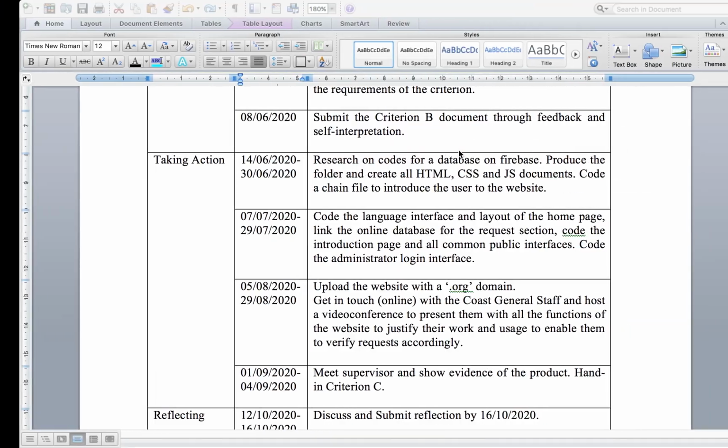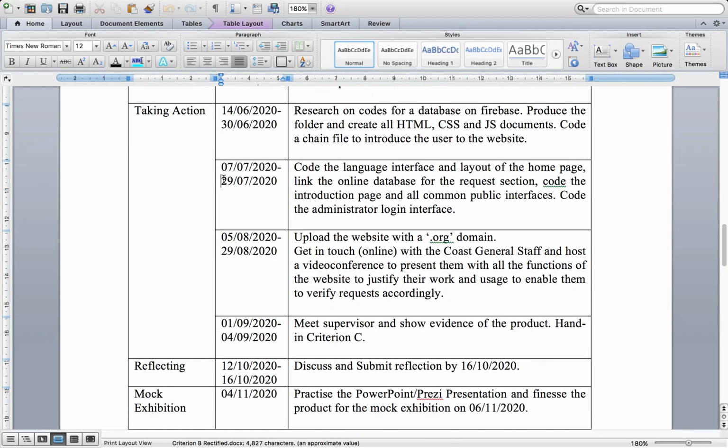So by the 27th, 29th of July, I have to finish coding the language interface, which I'm already done with. The layout of the homepage, I'm also already done. Linking the online database and the request section, I'm also done. Coding the introduction page and also all common public interfaces, I'm done doing all of that.